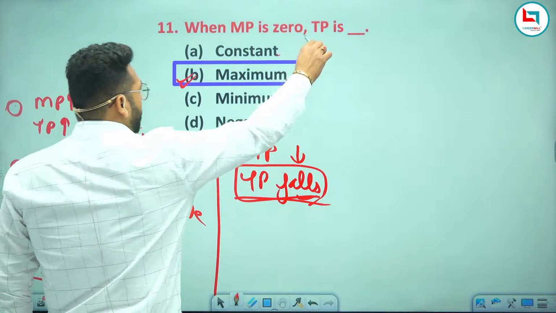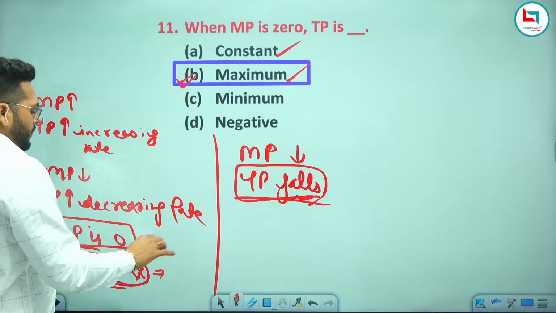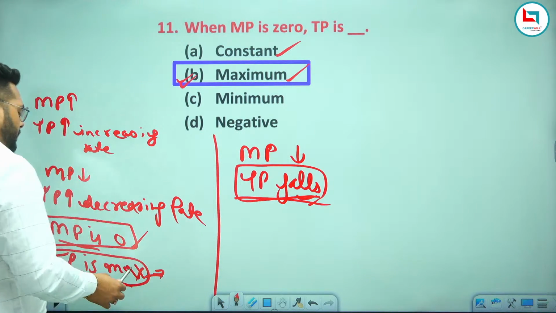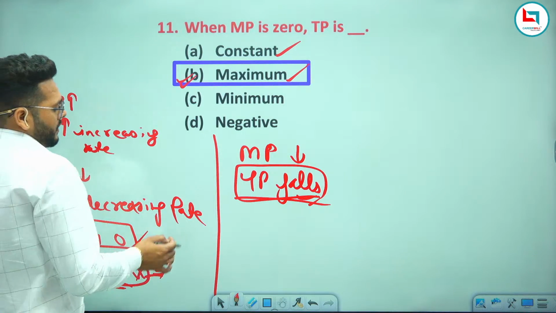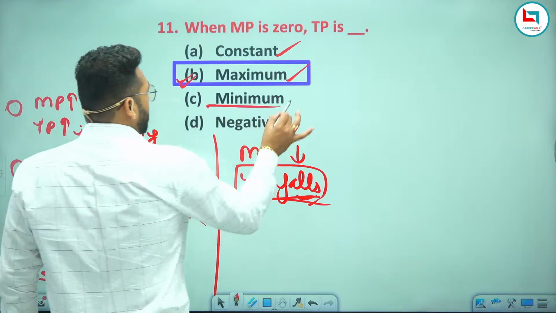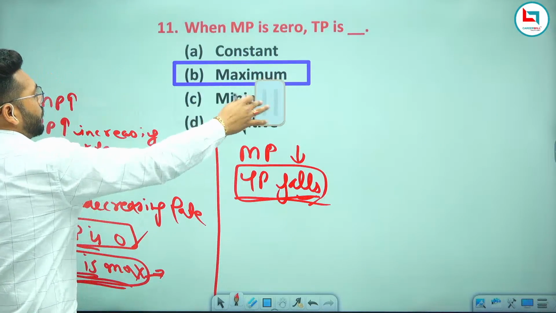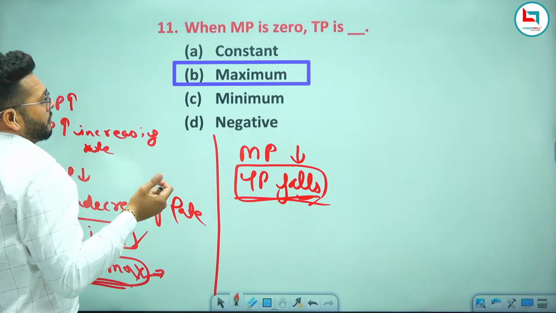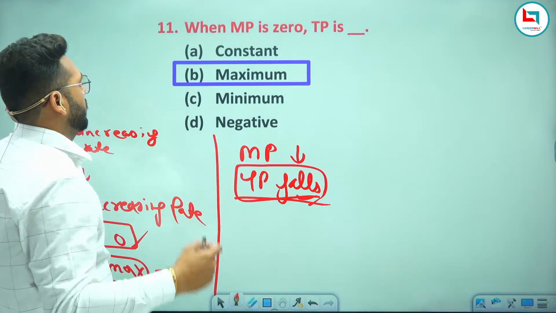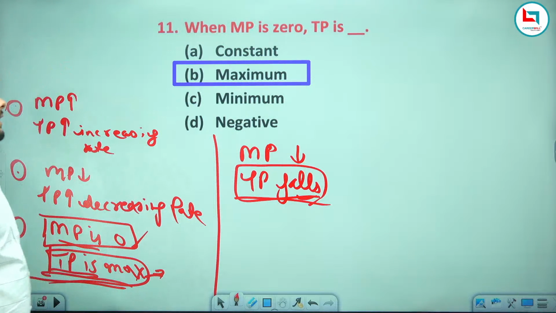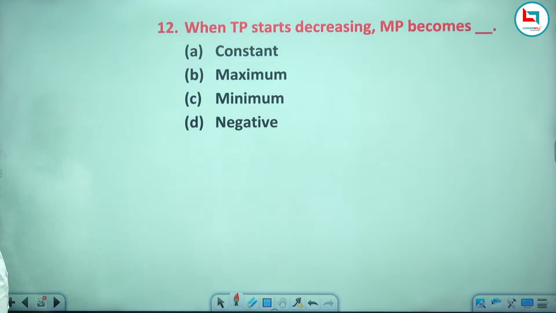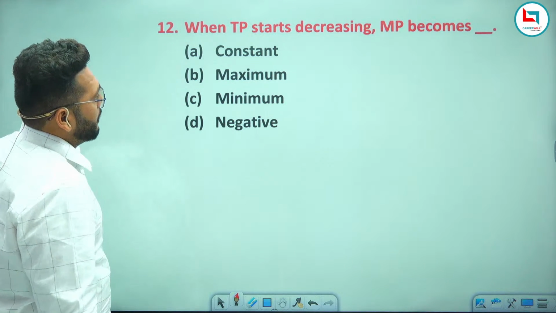So at what level is TP constant? As I have already told you, TP constant means when MP is 0. Minimum, negative. So TP is maximum will be your right answer. Clear?